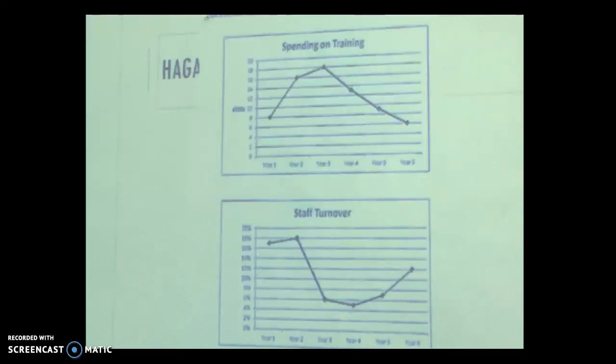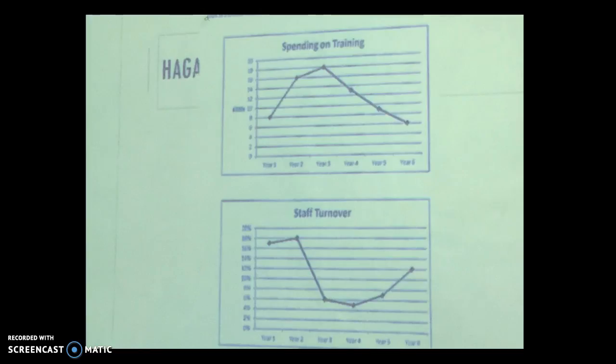In this graph, we can see the relation between the spending on training and the staff turnover of this company. As we can see, in the first year, the spending on training is around £8,000 for the training of the employees, and the staff turnover was between 16 and 18%.